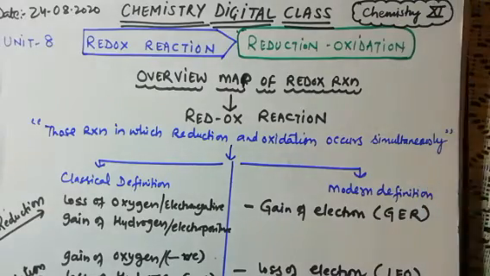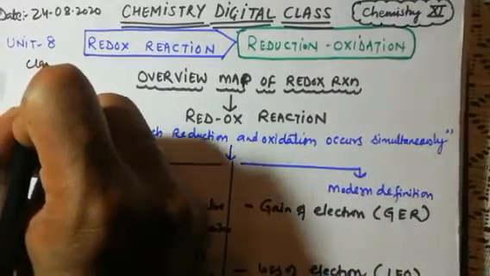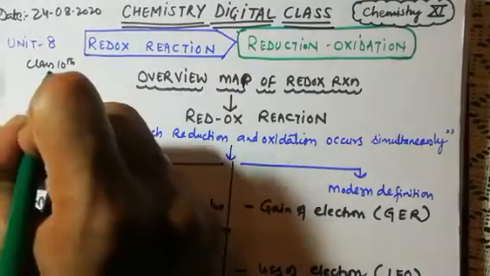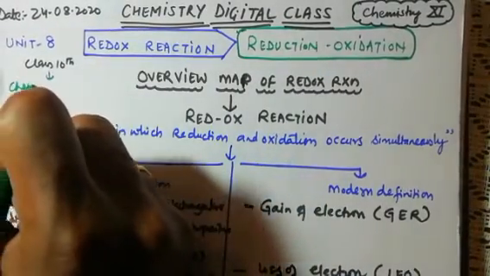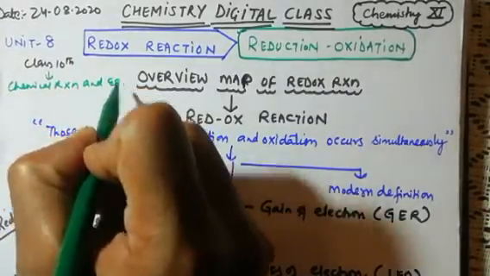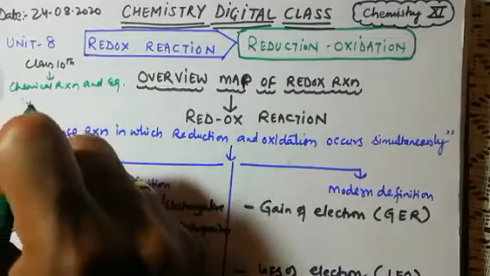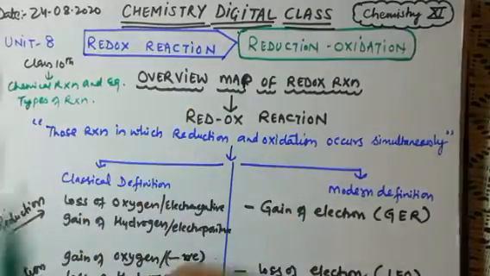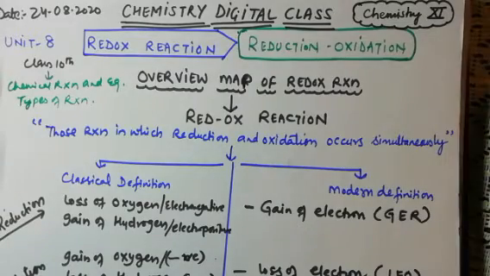Dear students, before starting this chapter, let me remind you, in 10th class you studied the first chapter, chemical reactions and equations, in which you studied types of chemical reactions. There are basically 5 different types.